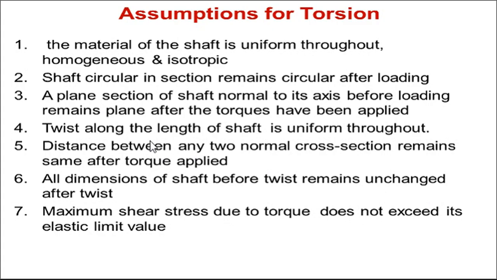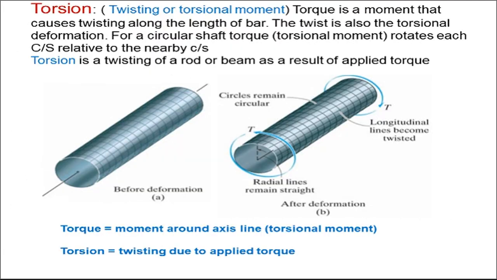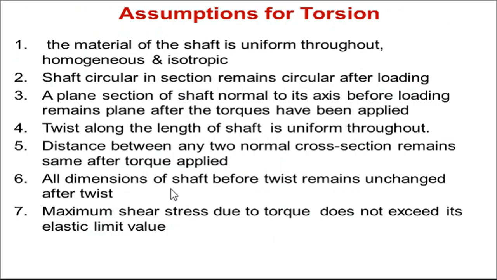Twist along the length of the shaft is uniform throughout. The twist after the application of the torque or torsional movement on both of these ends is the same throughout the length of the shaft. Remember this assumption. Distance between any two normal cross sections remains the same after the torque is applied. That is similar to the above. The figure of before deformation and after deformation is important here. With this figure you can easily understand this particular assumption: distance between any two normal cross sections remains the same after the torque is applied.